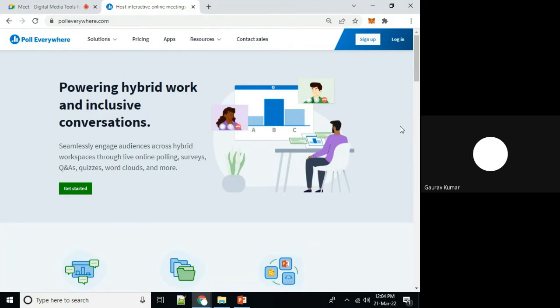Poll Everywhere. Real-time polling, surveys, brainstorming, questions and answers, quizzes, word cloud. Easy to use, completely GUI based, pre-configured on cloud.